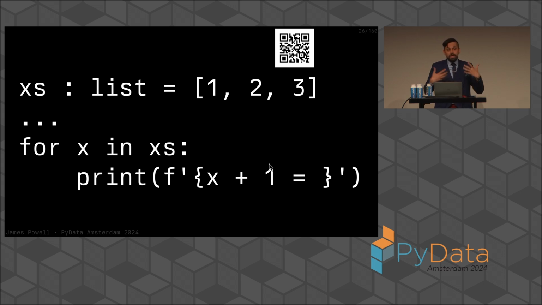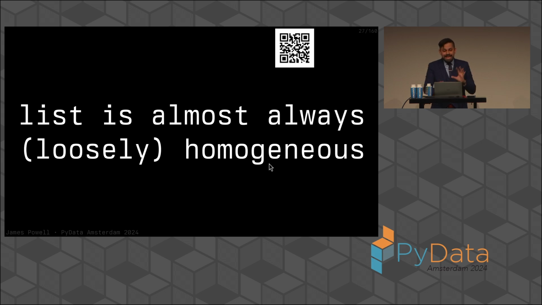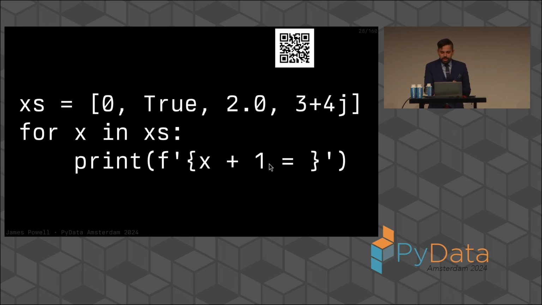This is why we can say very, very confidently that the list is almost always homogeneous, except it's actually, in pure Python, almost always loosely homogeneous. And we have to introduce a little bit more terminology here, the idea of loose versus strict homogeneity. Because if we look at this list, it is strictly heterogeneous. It's got an integer, it's got a Boolean value, it's got a float value, and a complex value, but we can still loop over every single element and do the same thing to each element.